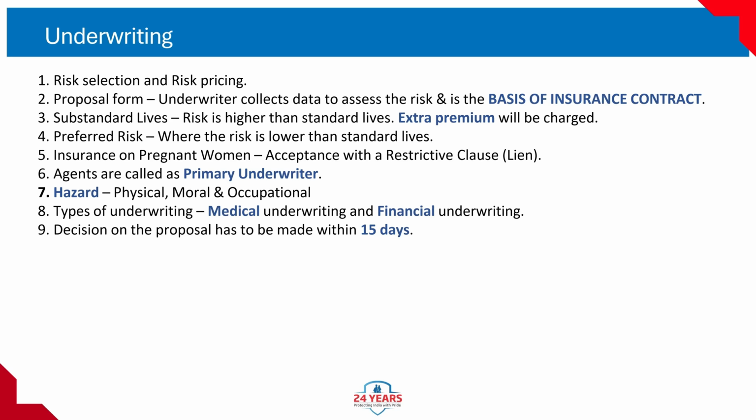6. Agents are called primary underwriters. 7. Hazard: physical, moral and occupational. 8. Types of underwriting: medical underwriting and financial underwriting. 9. Decision on the proposal has to be made within 15 days.